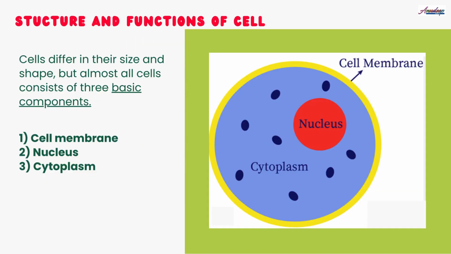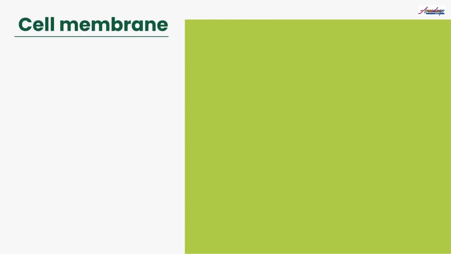Now, as we know, cells differ in their size and shape, but almost all cells consist of three basic components: cell membrane, nucleus and cytoplasm. So first we will see these three basic components. The first basic component is the cell membrane.